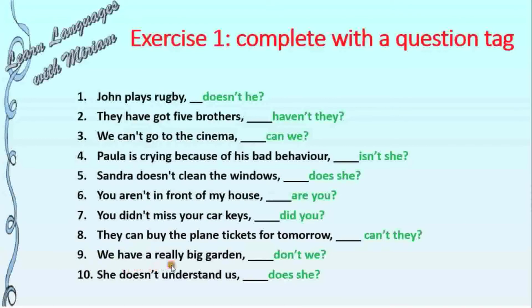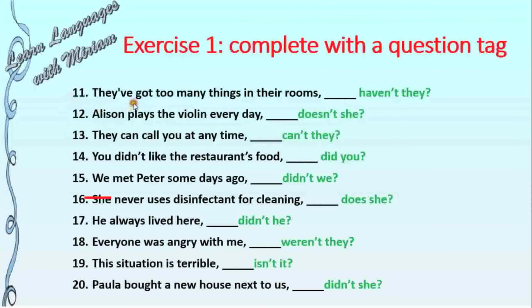9. We have a really big garden, don't we? So here we have only have, not have got. So when we write only the verb have, we use the auxiliary verb do. 10. She doesn't understand us, does she? Doesn't, does. 11. They've got too many things in their rooms. Haven't they? Have got? Haven't.